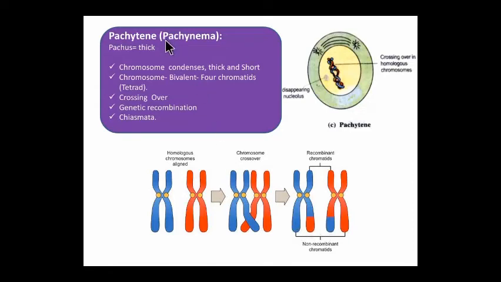So pachytene is a very important stage in prophase first of meiosis first, in which crossing over takes place, recombination takes place, and chiasmata formation takes place. As I told you earlier, zygotene is characterized by synapsis, a pairing of chromosomes. Pachytene is characterized by crossing over, recombination, and chiasmata formation.